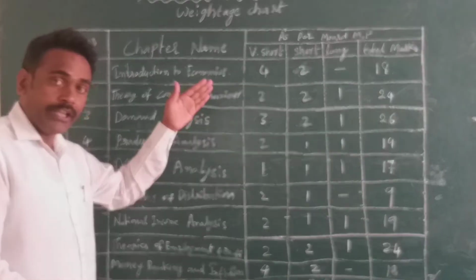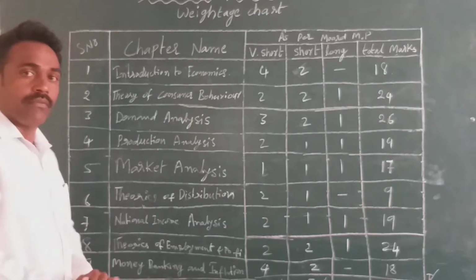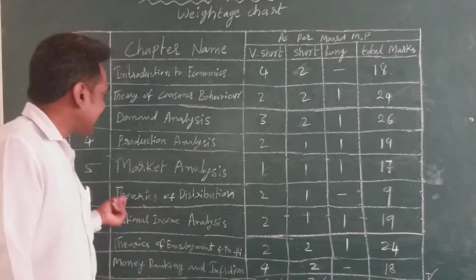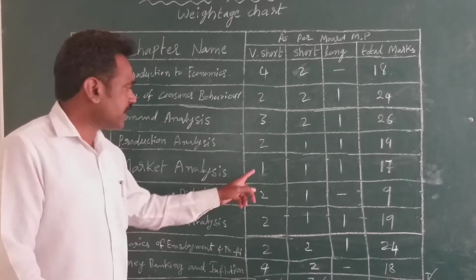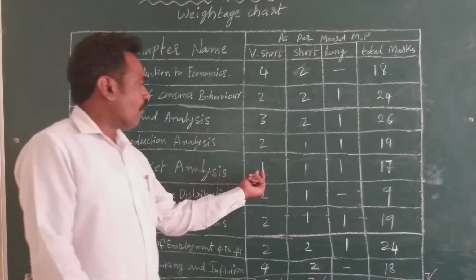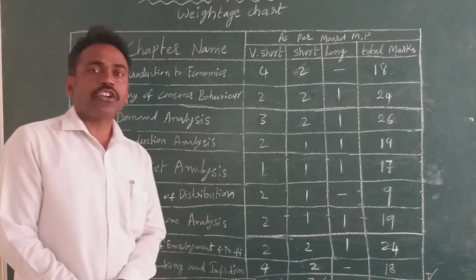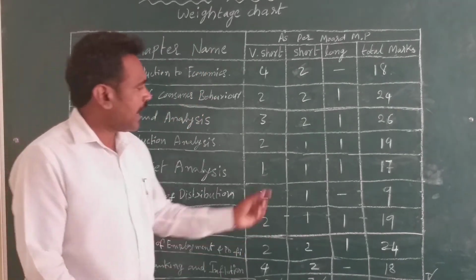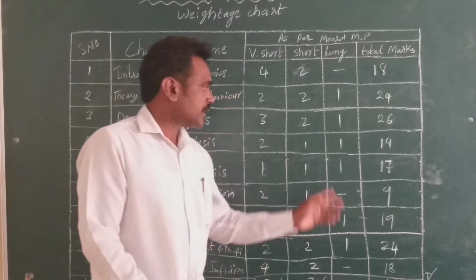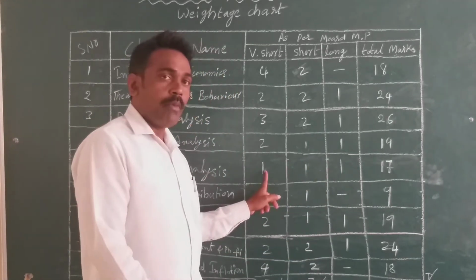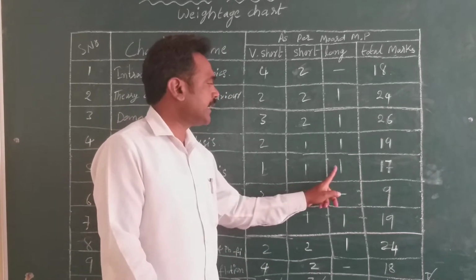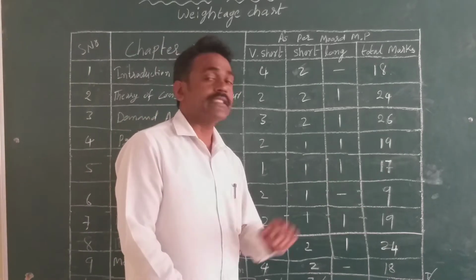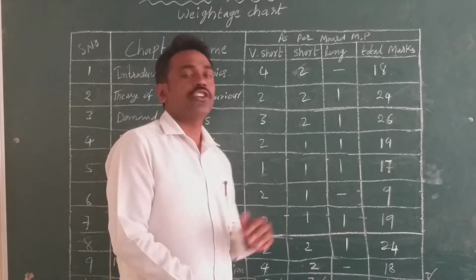Okay, next is the 5th chapter, Market Analysis. In this chapter, 1 very short answer, 1 short answer and 1 long answer. This is 2 marks, 5 marks and 10 marks. The total is 17 marks from this chapter.